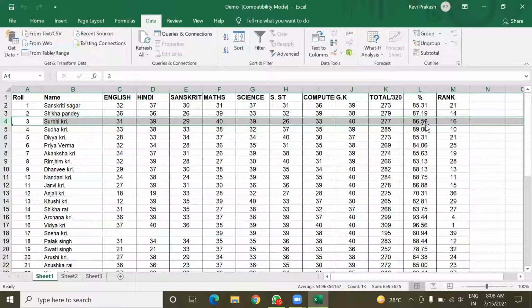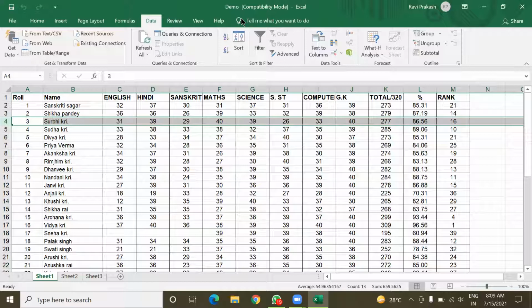This may be an analysis of this data. Such a type of question can arise: what should be the marks in the Sanskrit subject so that Surabhi's percentage marks become 90%? If we have to perform analysis like this, then we can use this goal seek feature. Understood everyone? In what scenario we have to use this goal seek? Yes, sir.